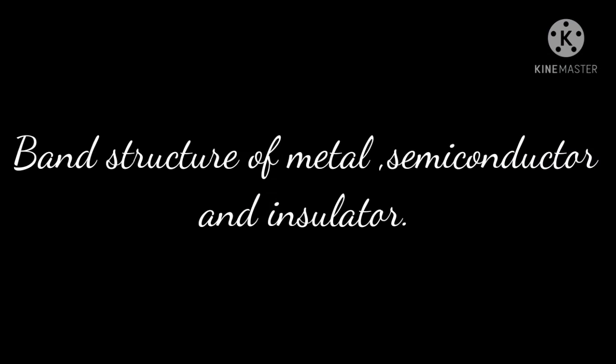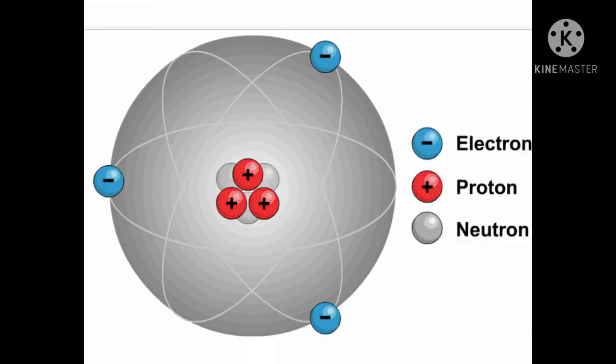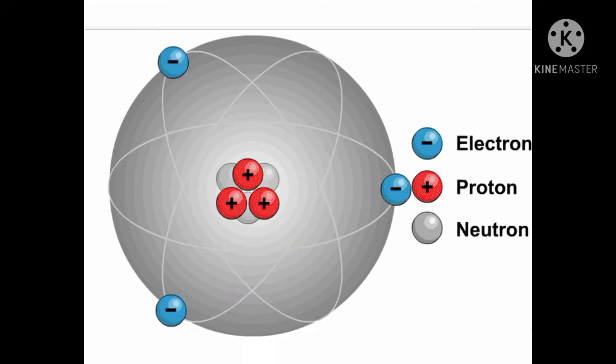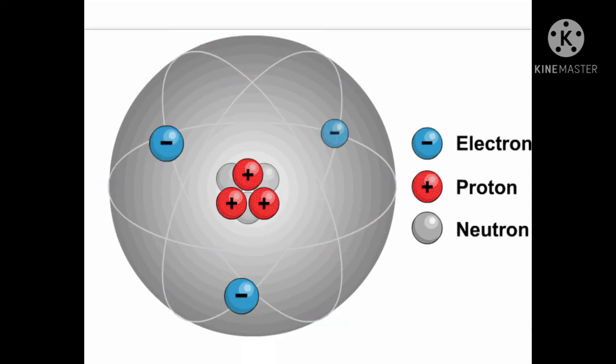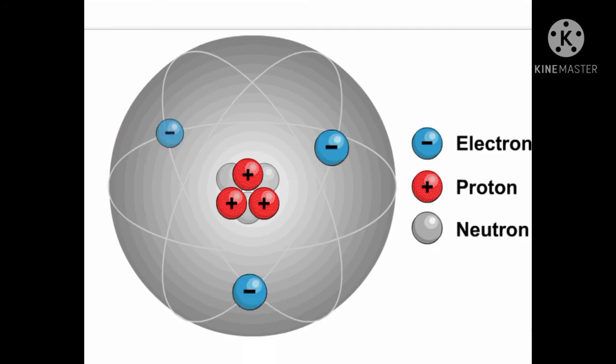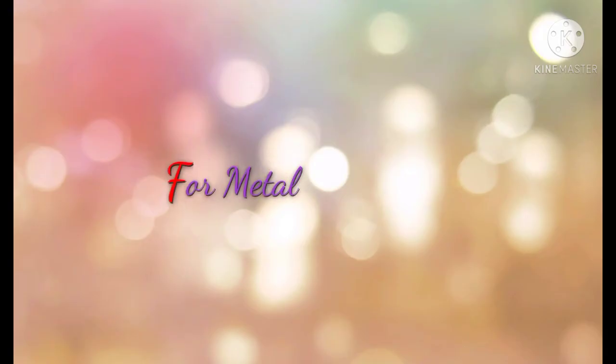Now we will discuss the band structure of metal, semiconductor and insulator. As we know, all material consists of atoms, and in atoms the electrons revolve in different orbits. Electrons in different orbits show different energy levels. The topmost energy level is the valence energy level, and the valence band is formed by the valence energy levels of atoms in a solid. For metal, consider the example of sodium.